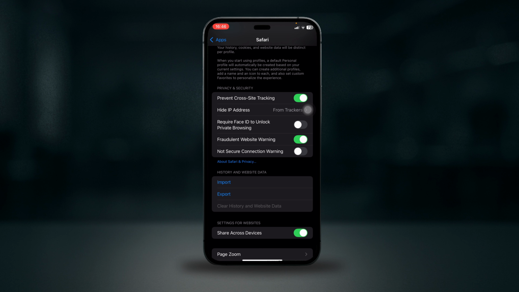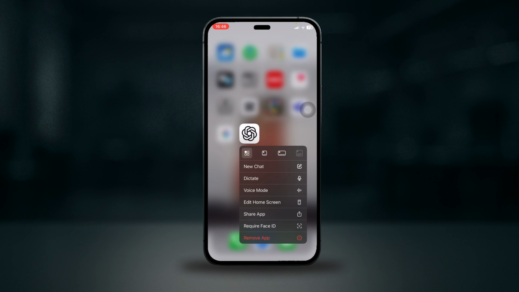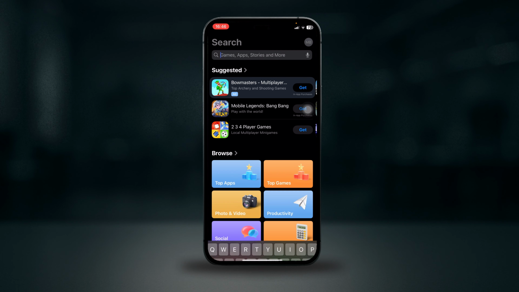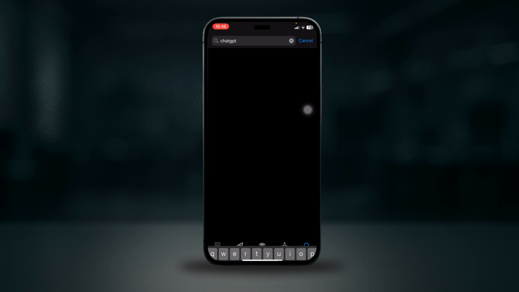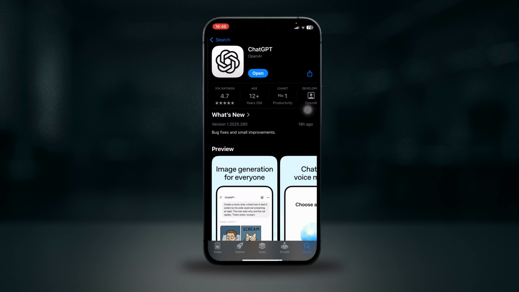Then next, you're gonna restart your iPhone to flush out any temporary system glitches, then reopen ChatGPT app. Now the last step will be to update the ChatGPT app through the App Store. Go ahead and open App Store, search for ChatGPT, and then see if there's an update button available. If there is, click on update. If there isn't, that means your ChatGPT app is already updated to the latest version.